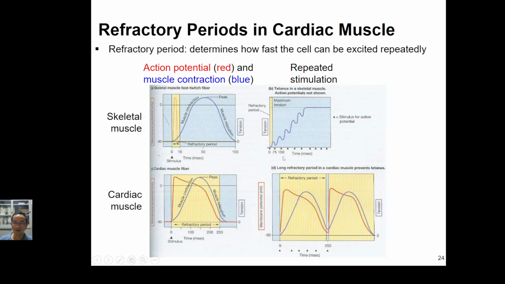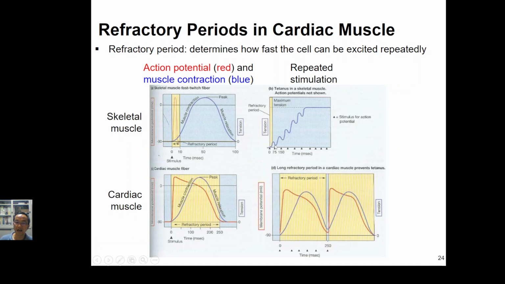Okay, so let us have a look. If we give not just one stimulus, but a lot of stimulation in a short period of time, and you still remember, if that stimulus falls in the relatively refractory period, what does it mean? It means that the muscle contraction does not go back to 0 newtons, but we will have another action potential.